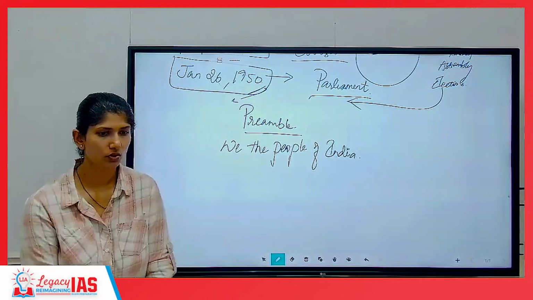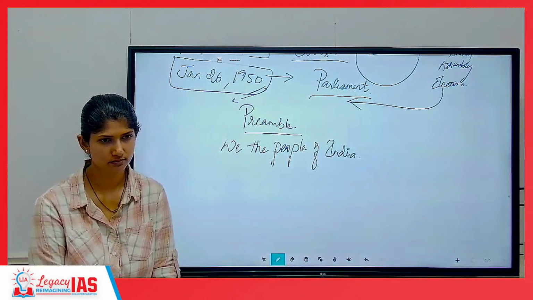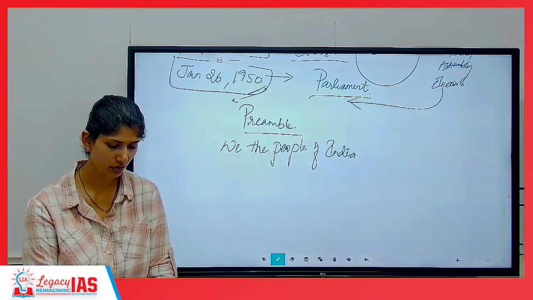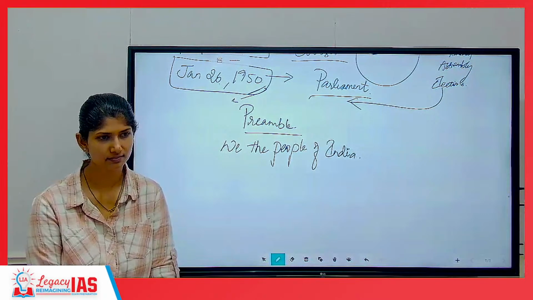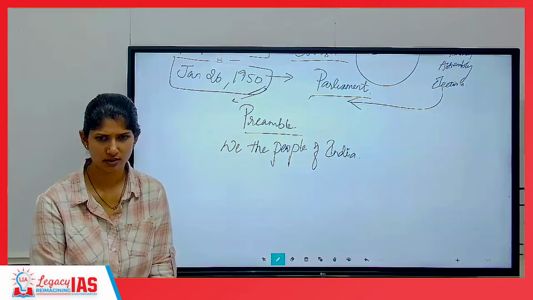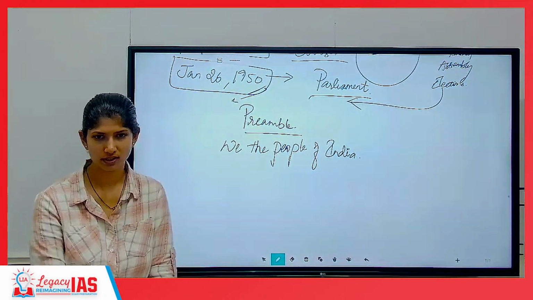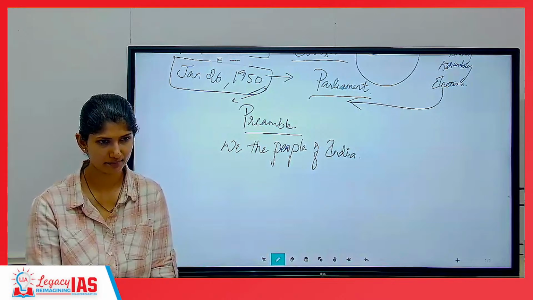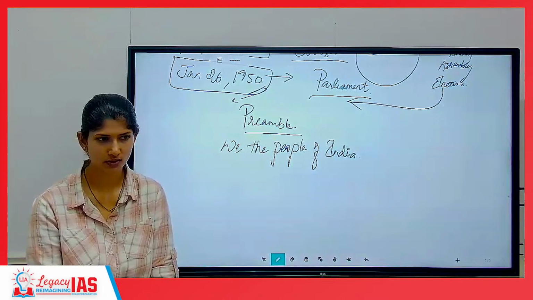Who made the constitution? Excellent. Constituent Assembly. How was the Constituent Assembly elected? Proportional representation, but also one thing, indirectly. Meaning, did people directly elect them? No. That is why it's called indirect.